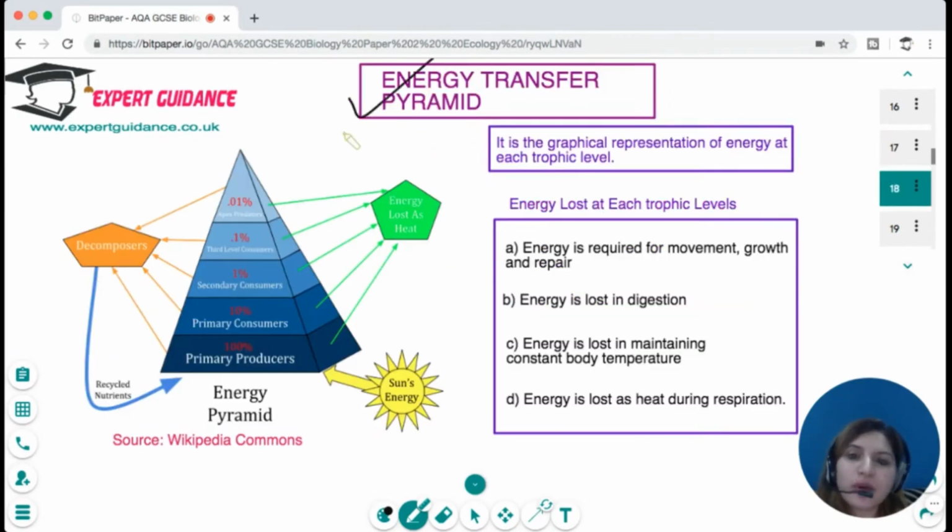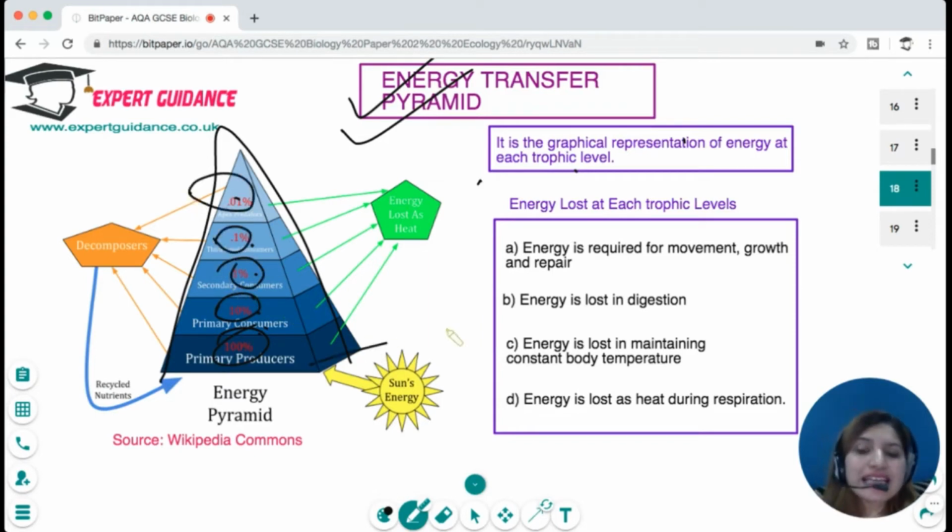But when we talk about the pyramids of energy, which is a graphical representation of energy at each trophic level, it is always upright, because at each level just 10% of the energy can be transferred. You can see there's 100% in the primary producers, primary consumers get just 10% of that, secondary consumers get 1% and 0.1%.